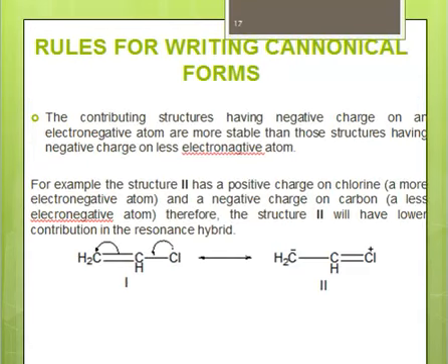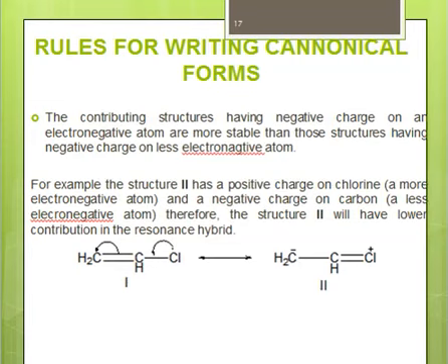Another related rule is that if you have contributing structures, then the negative charge should be on the electronegative atom. Alright, so negative charge is more stable on an electronegative atom, and if you have a structure in which the negative charge is on a less electronegative atom, then that structure will be less stable.